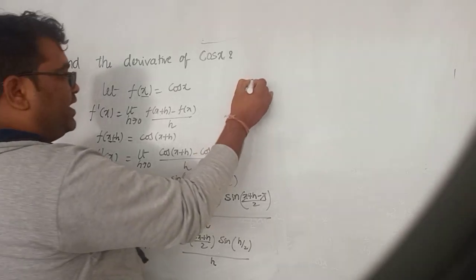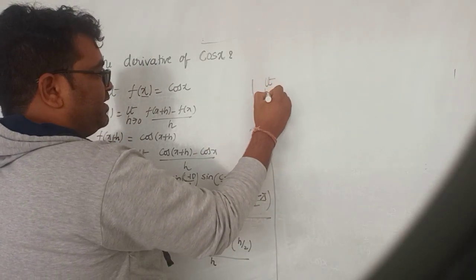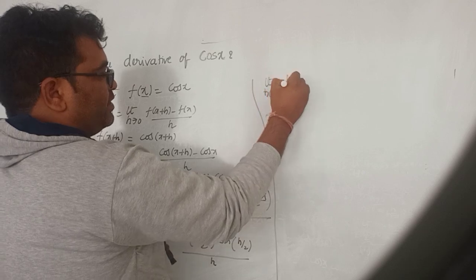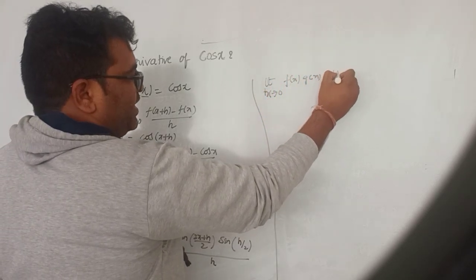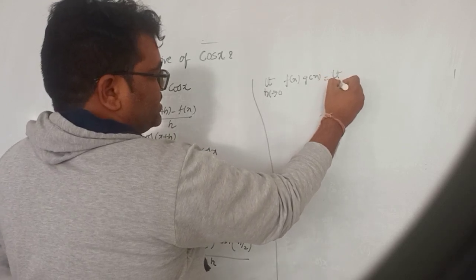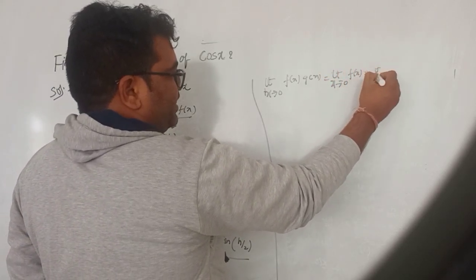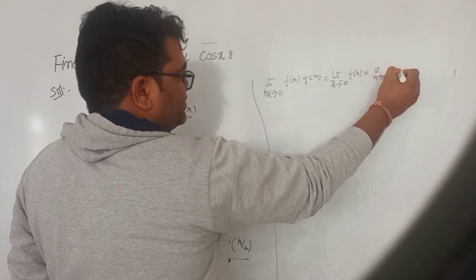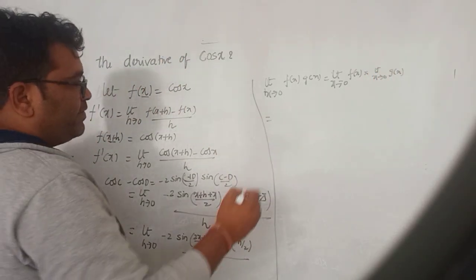Here we know that limit x tends to 0 of f of x into g of x can be written as limit of f of x into limit of g of x. The same method I am taking here.